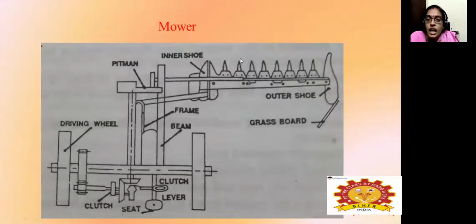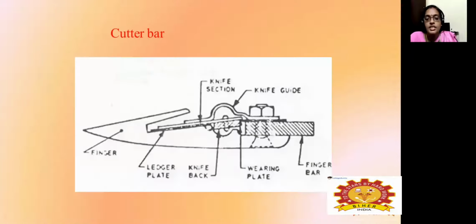In between this the knife will be fitted here, and this consists of a pitman assembly, which will give the power to these blade assemblies. It consists of a frame where these are mounted, and this one is known to be the driving wheel, which will be rotated by the power given, and it consists of a clutch, the lever, the seat and this clutch.